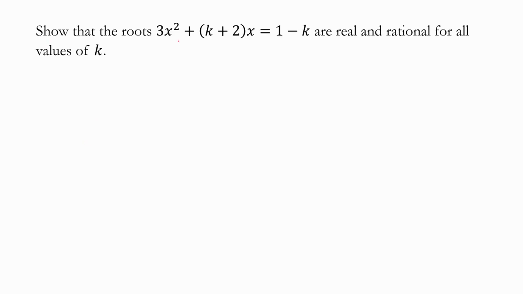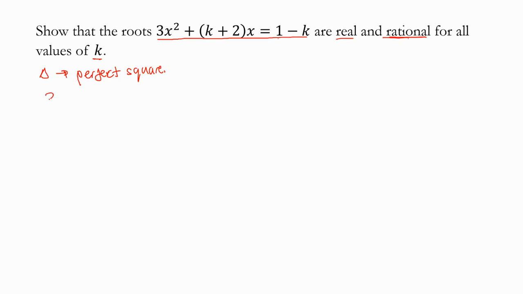Show that the roots of this equation are real and rational for all the values of k. So what is the meaning of that? When the roots are real and rational, it means that the discriminant is a perfect square. So we have to prove that the discriminant of this equation is a perfect square. Once we prove that, then the roots are going to be real and rational. So we have to do that.